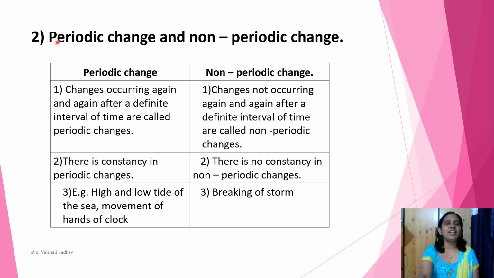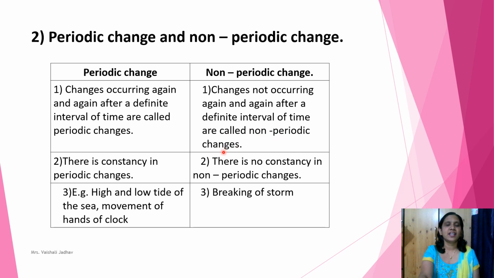Now second one is periodic change and non-periodic change. Here also I have divided this in two columns. First one is periodic change and other one is non-periodic change. So let's see first point of periodic change. Changes occurring again and again after a definite interval of time are called periodic changes. First point of non-periodic change, changes not occurring again and again after a definite interval of time are called as